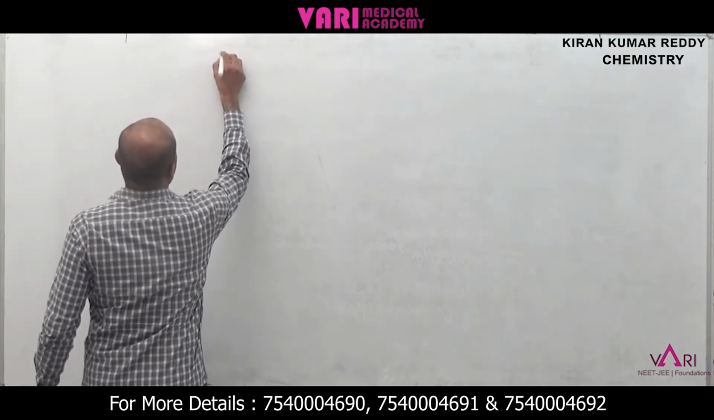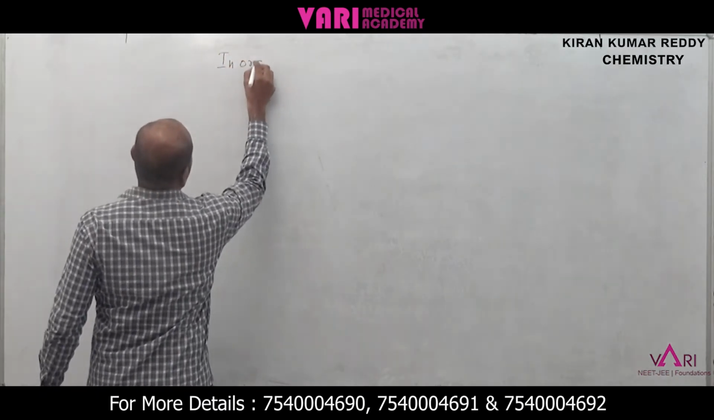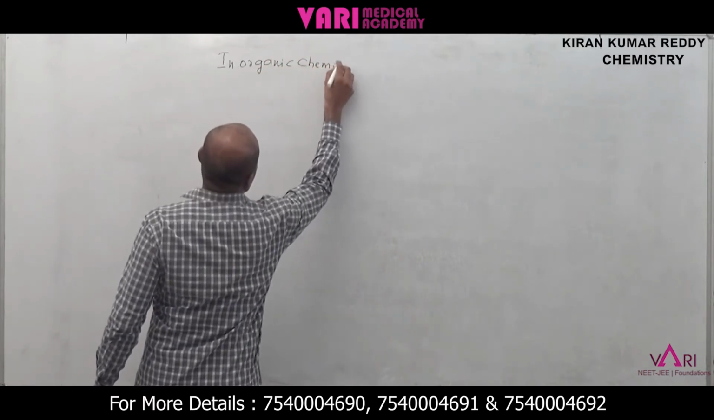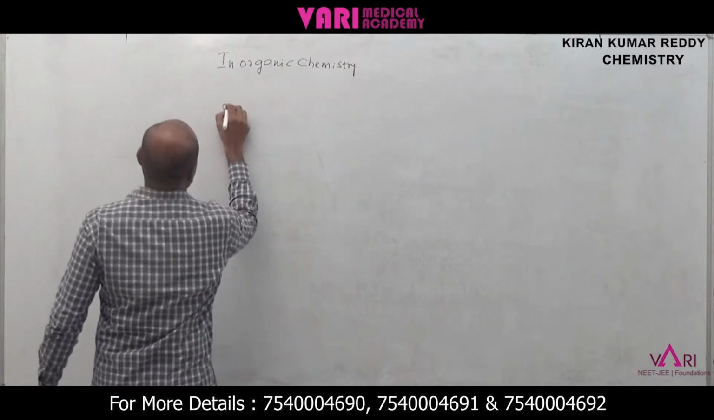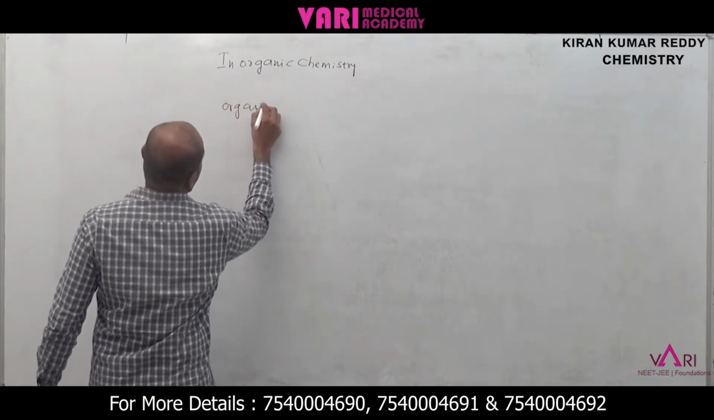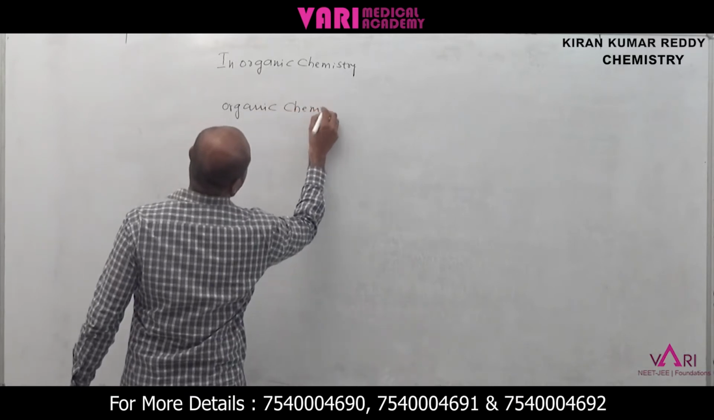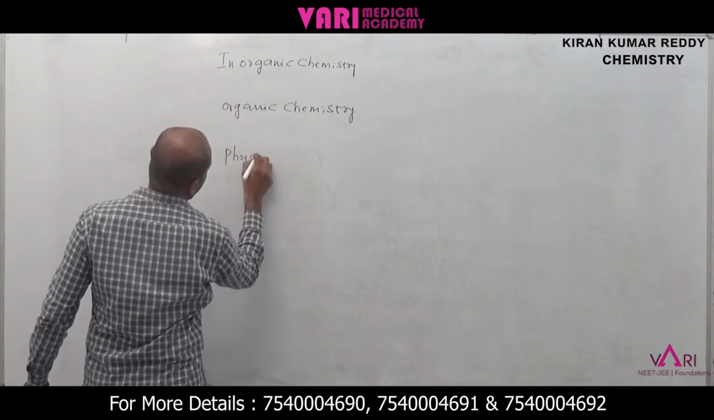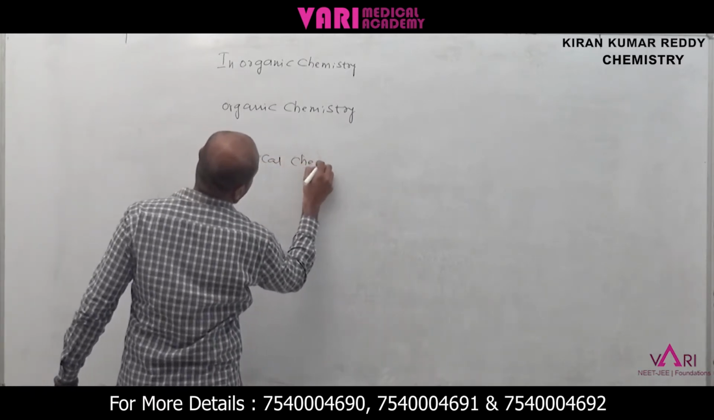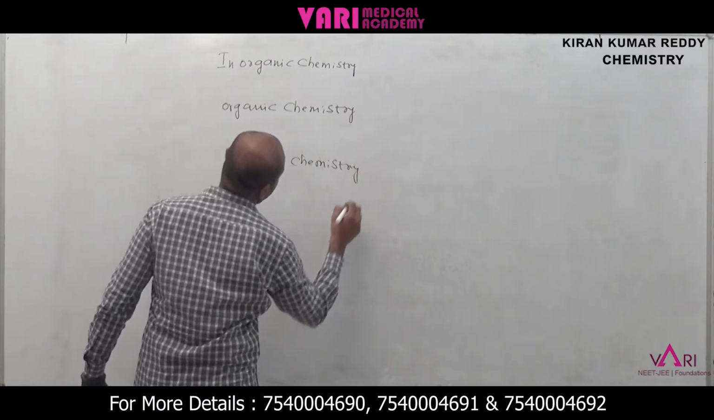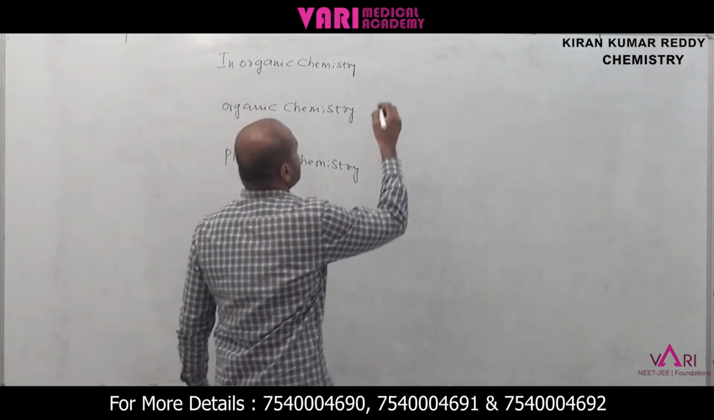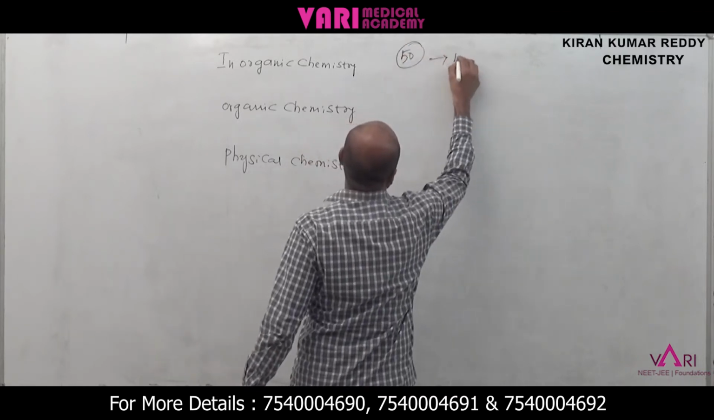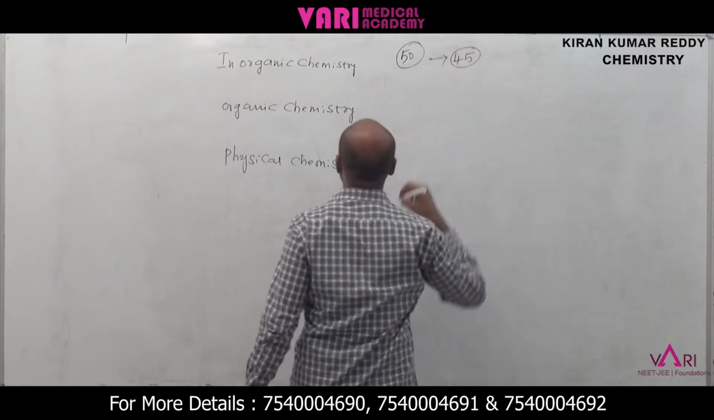One is inorganic chemistry, and next one is organic chemistry. Next one is physical chemistry. Total 50 questions are given. From 50 questions, you have to attempt only 45 questions. 5 questions are the choice.